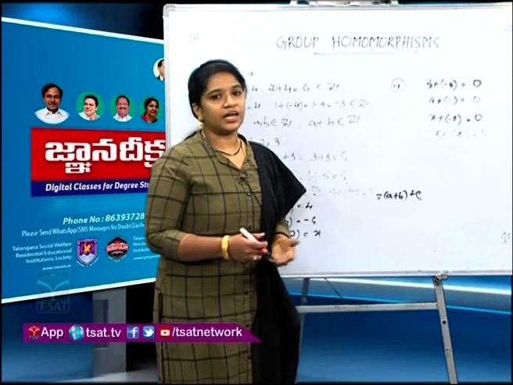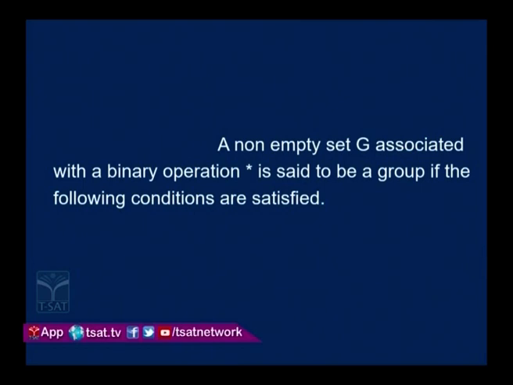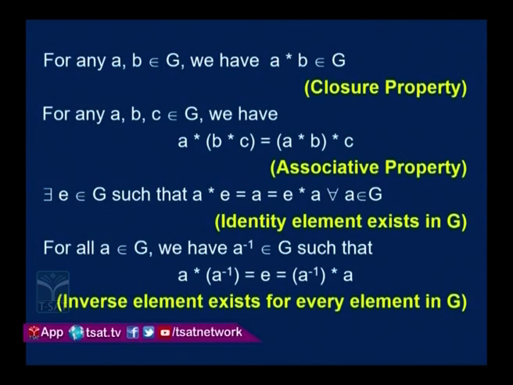Now let us generalize this and define a group in a formal way. A non-empty set G with a binary operation asterisk is said to be a group if the following conditions are satisfied. What are they? Closure property, that is, whenever we choose 2 elements A and B in G, A times B must definitely be in G. Associative property, that is, for any 3 elements A, B, C in G, we must have A times (B times C) equal to (A times B) times C.